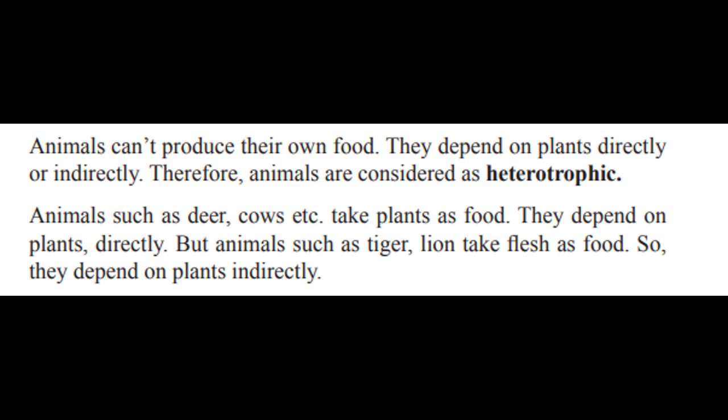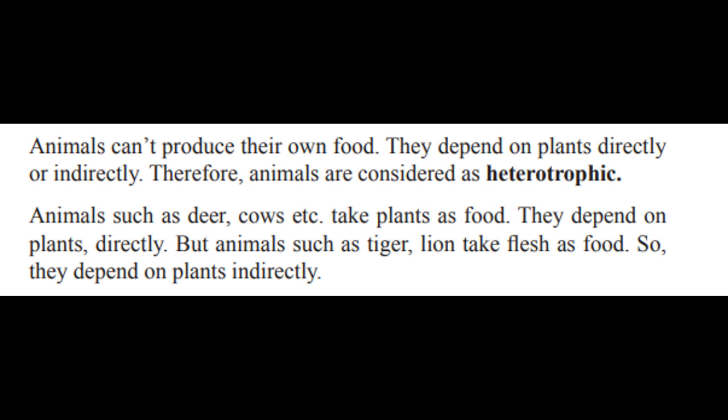Look at these 2 terms. Directly or indirectly. Therefore, animals are considered heterotrophic. We know that heterotrophic organisms means organisms that cannot produce their own food, not like plants. What is the meaning of directly or indirectly, children? I will show you using a picture. Now let's consider there's this rabbit.